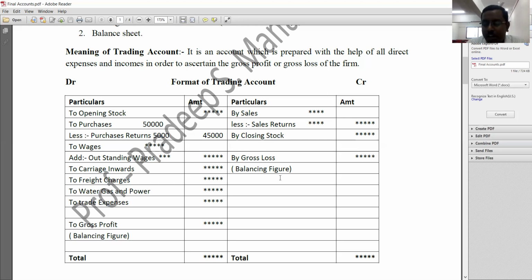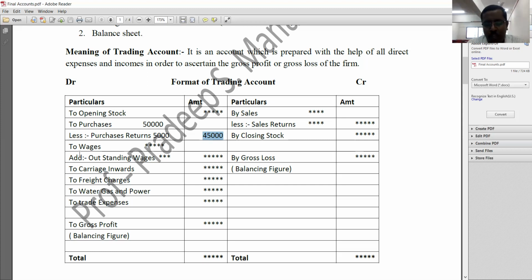And you must record net purchases. What is net purchases? There will be certain purchases returns. Those returns must be deducted from the purchases. Whatever you get is called net purchases. Here you can see 50,000 is purchases, 5,000 is purchases returns. So what is your net purchases? 45,000 rupees is your net purchases. So always you should record which purchases? Net purchases. Understood? Okay. Then the first one is opening stock followed by purchases.